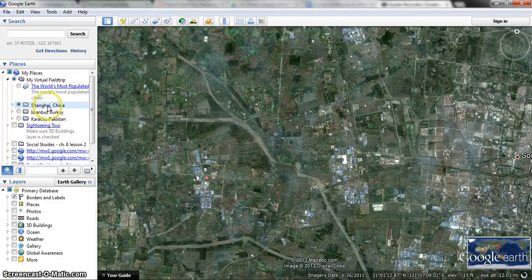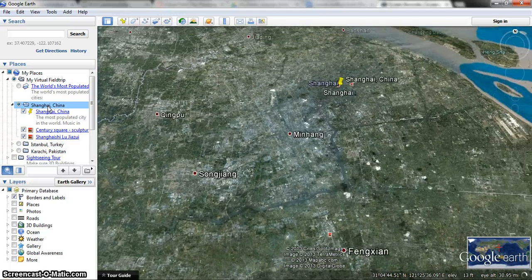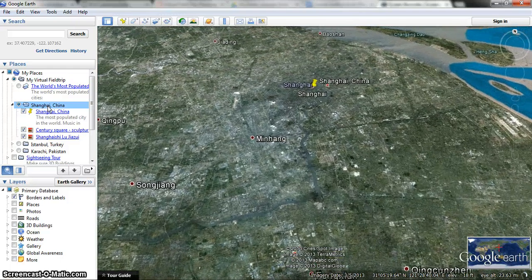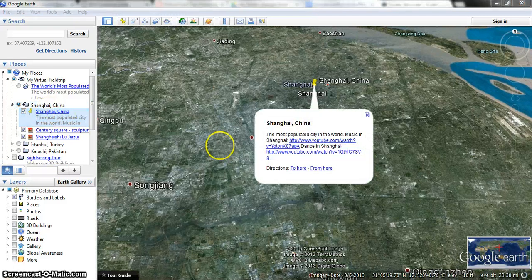Next, let's zoom back out. Now, we also want to talk a little bit about the culture of Shanghai and how it compares to our culture here in America. There are a couple YouTube videos here. Time permitting, I would then watch these YouTube videos. One is about the music in Shanghai. Another is about the dance and the style of dance in Shanghai. After watching these YouTube videos, I would then ask, boys and girls, how does the dance and the music in Shanghai compare to the dance and music we find here?